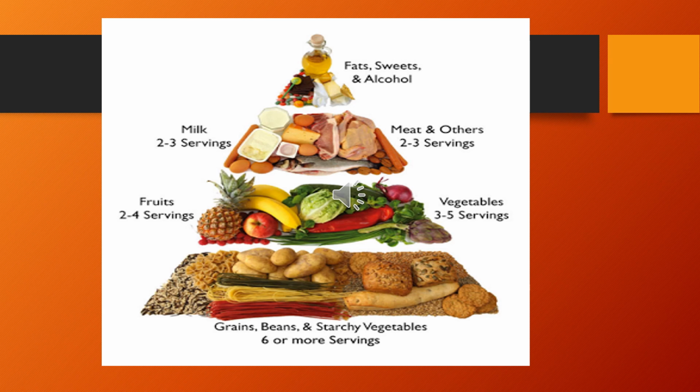And meat and other things like chicken, fish, etc., you need 2 to 3 servings. Now fat, sweets, and alcohol are at the top. They are the most unneeded things, so that is why no serving is needed. It depends on the person. If he needs to eat it, or he needs to drink that alcohol, then the person will do so. Otherwise it is not needed in your diet.